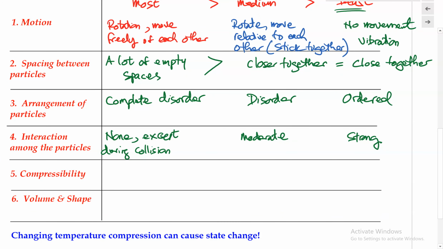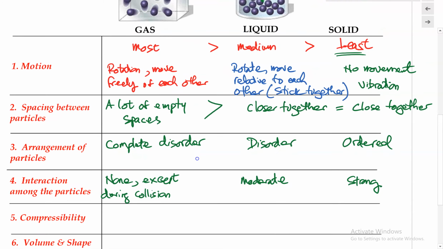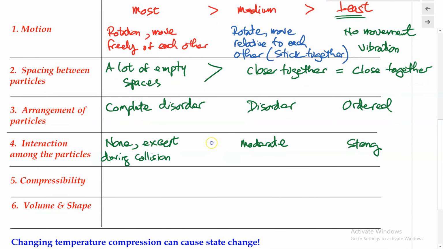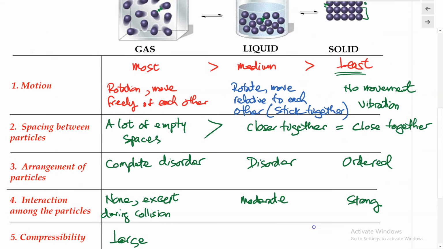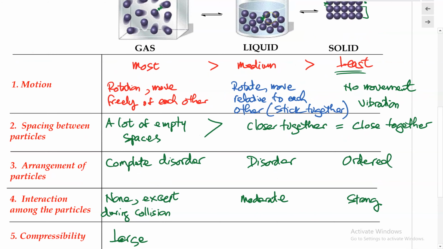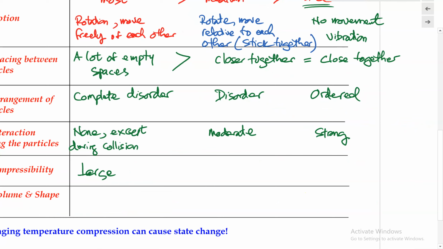And next, the compressibility. Because gaseous states have a lot of empty space between the particles, they have very high compressibility, meaning we can take a very large volume and compress it to a very small space. Versus in the liquid state, since the particles are very close together, there's not much empty space between them, so there's no extra empty space to be compressed, therefore it is not compressible. And same thing with the solid state, it is not compressible.